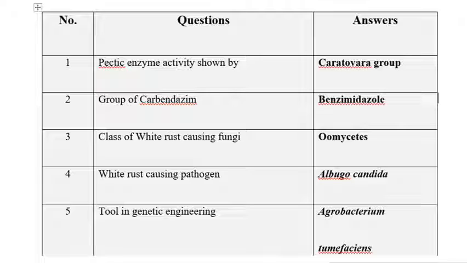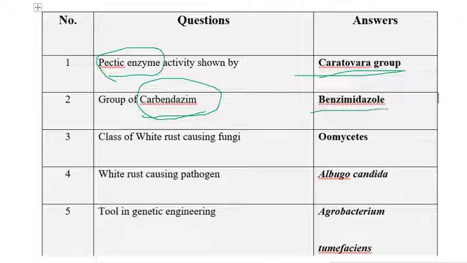So the first one is pectic enzymes activity is shown by. The pectic enzymes activity can be normally seen in the Pectobacterium group. The second one is group of carbendazim. Carbendazim belongs to the group of benzimidazole. The next one is class of white rust causing fungi. We know very well white rust causing fungi come under the Oomycetes group.